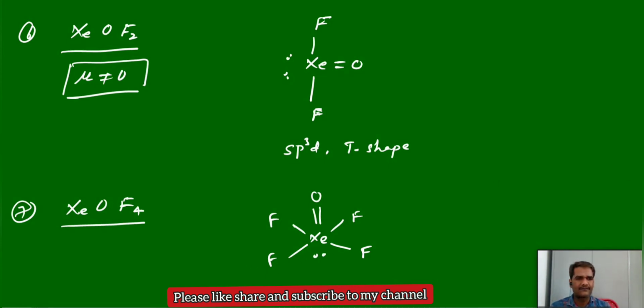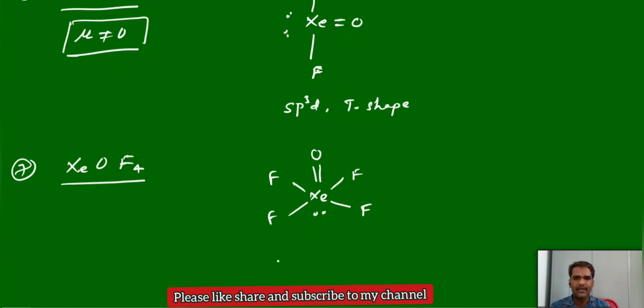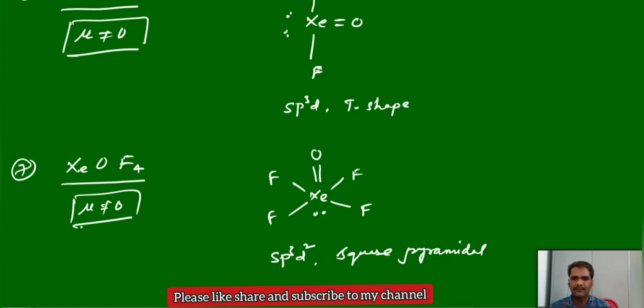Again here 5 plus 1, 6, sp3d2 hybridization. sp3d2 with one lone pair means it is square pyramidal in geometry. Square pyramidal. Again the dipole moment here, it is asymmetrical. Again, mu not equal to 0 here also.